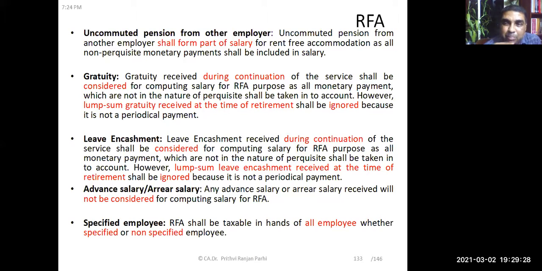Okay, so pension is also your salary. So when you are arriving at the salary, that pension should be treated just like salary.